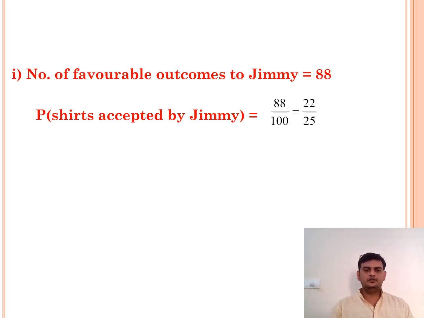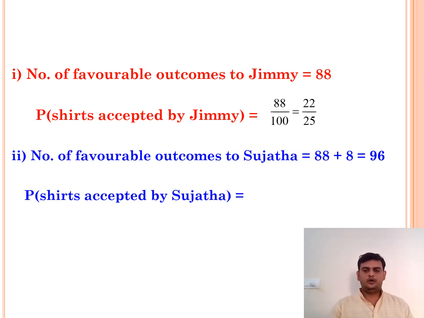Next, let us come to Sujata. Now probability for Sujata. First we need to go for favorable outcomes. Number of favorable outcomes to Sujata. Now how many are there? We have 88 plus 8 because 88 are in good condition, 8 are in minor defects. So 88 plus 8 is 96. Now the probability of shirts accepted by Sujata is 96 by 100, that is nothing but 24 by 25. This is about example number 12.